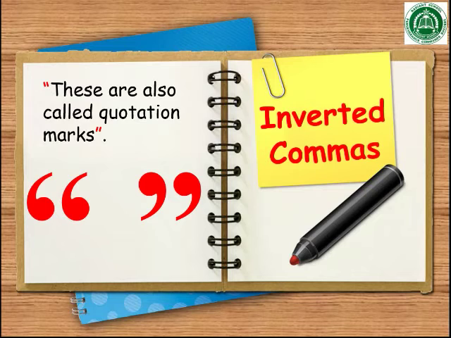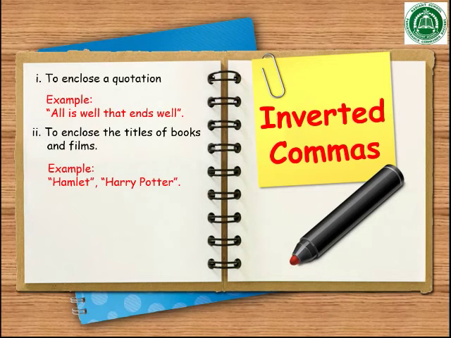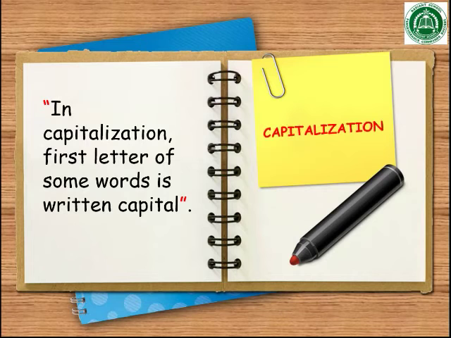Next come the inverted commas. These are also called quotation marks. These can be double or single. You can see the symbol on the screen. These are used to enclose a quotation. For example, all is well that ends well. Whenever you are going to quote the exact spoken words of a person, you will use inverted commas to write. The next use is to enclose the titles of books and films. Like for the book Harry Potter or Hamlet, we use inverted commas.